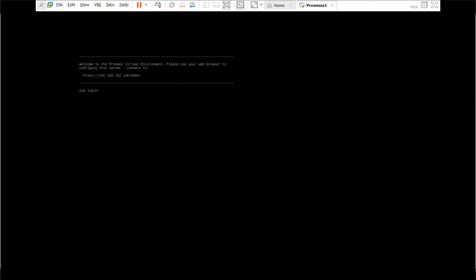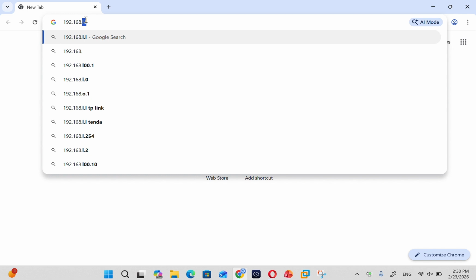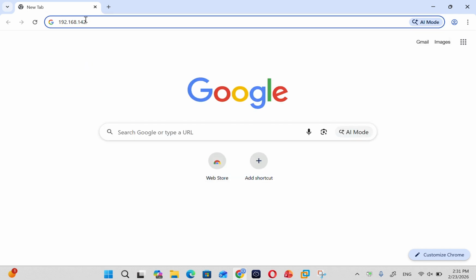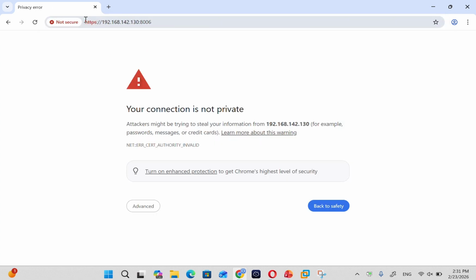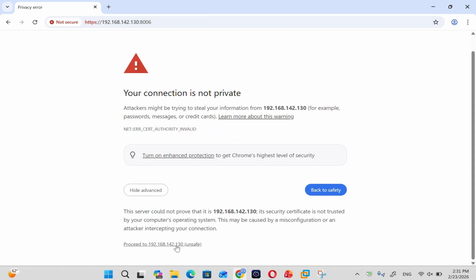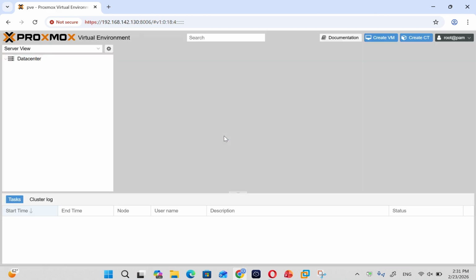The server rebooted successfully. Now you can access your server by https://192.168.140.130:8006. Let's access it. Confirm the certificate and save, yes. User login is root, with the password that we provided during installation.